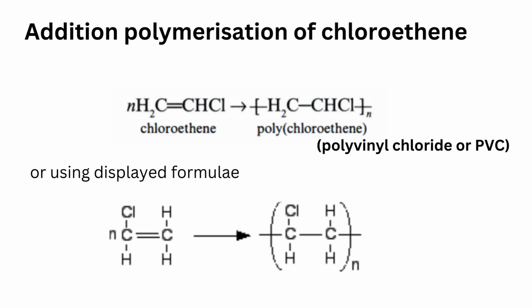And the next example is addition polymerization of chloroethene. Chloroethene is otherwise called vinyl chloride. So the polymer which you obtain from here is called polyvinyl chloride or PVC. The displayed formula is shown over here.